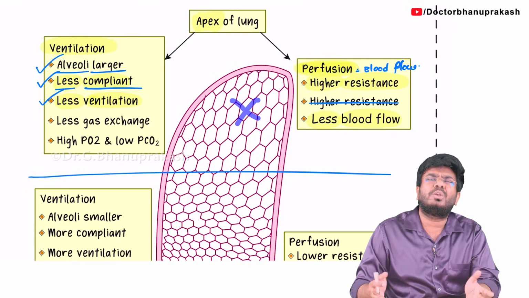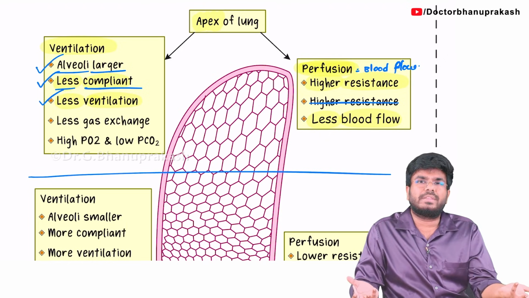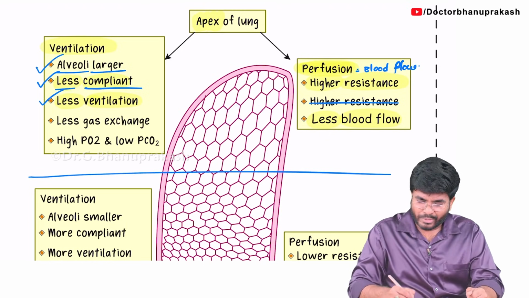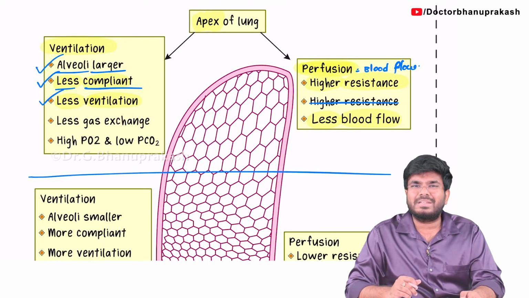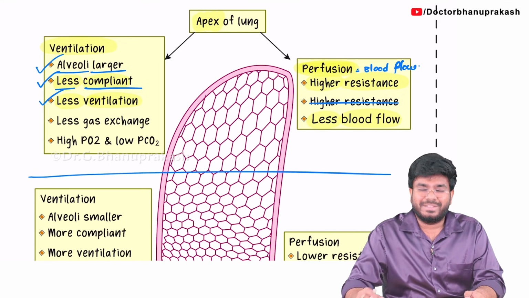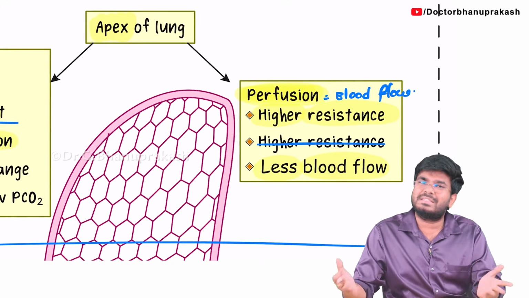So the apex is actually a waste lobe, because less air is going there and less blood is also going there. If you want to donate your lung to someone, which lobe would you donate? You would donate your apex because it's a waste for you. At least for namesake, you can say to everyone, I have donated my lung to my friend. Because in the apex there is less ventilation as well as less perfusion. Nothing is happening, waste lobe.